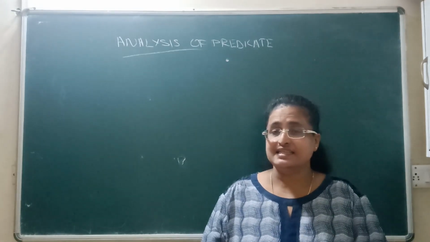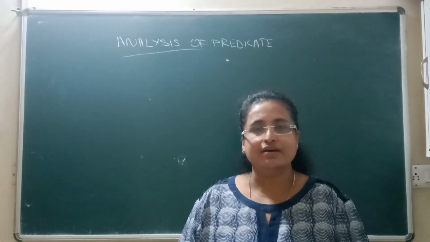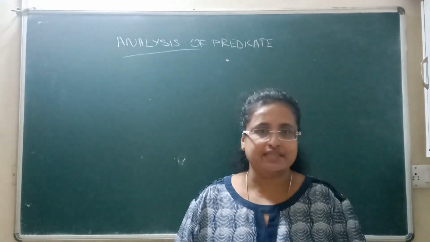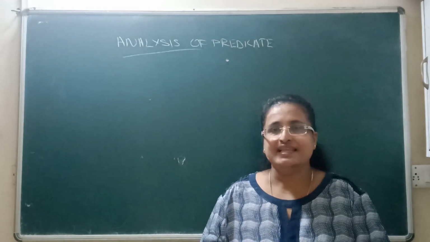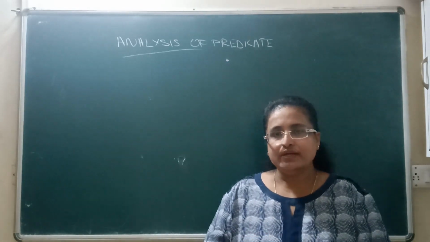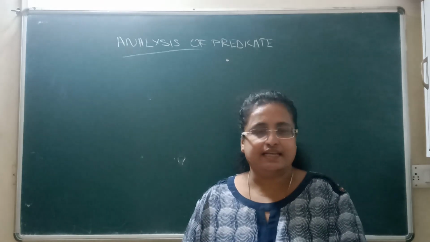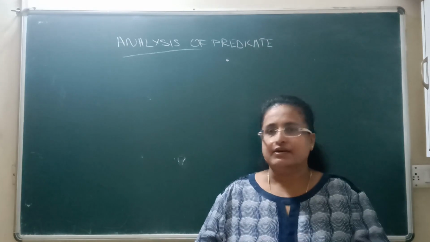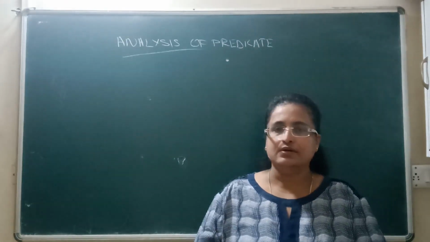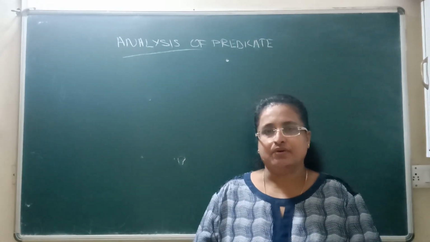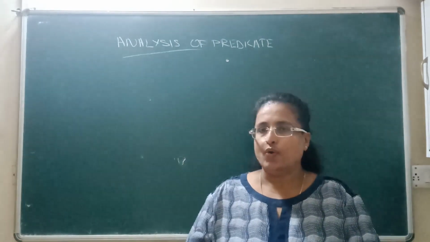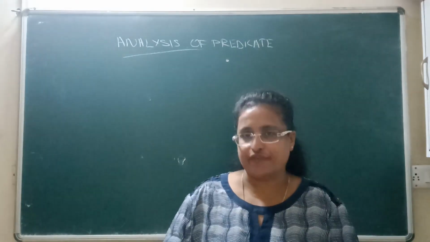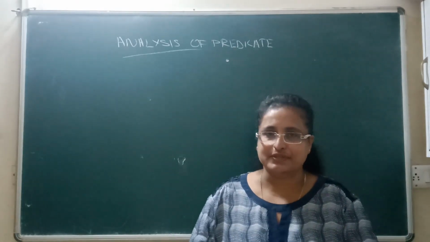We have done in detail that the predicate always begins with a finite verb, and it may have an object, it may have a phrase, or it may have a complement. Today in this lecture we are going to study in detail what the predicate contains. That is, in the predicate, a finite verb is compulsory. With that finite verb, whether it is carrying an object, or whether it has a complement, or whether it has an adverbial phrase, that's what we are going to see in this particular lecture.